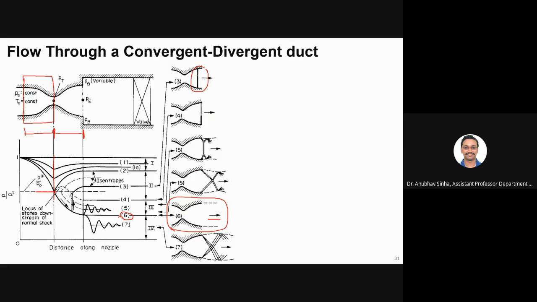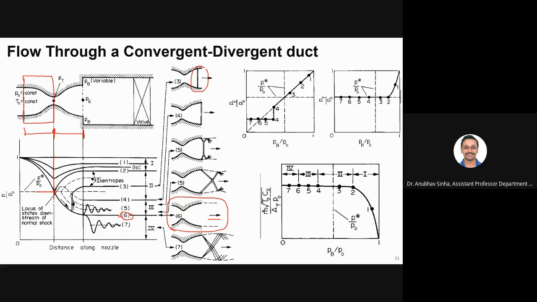Okay, fine. Now let us look at how your mass flow rate varies: mass flow rate, exit pressure and throat pressure. P is the exit pressure, the pressure at this location. PT is the pressure at the throat.